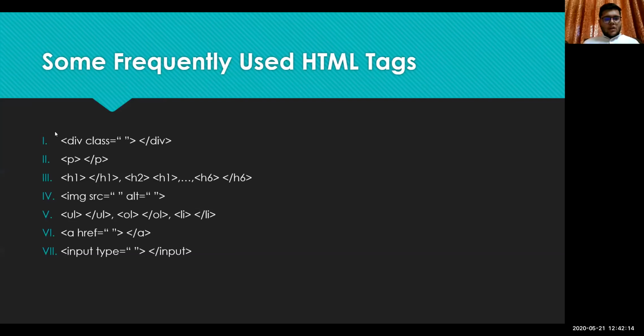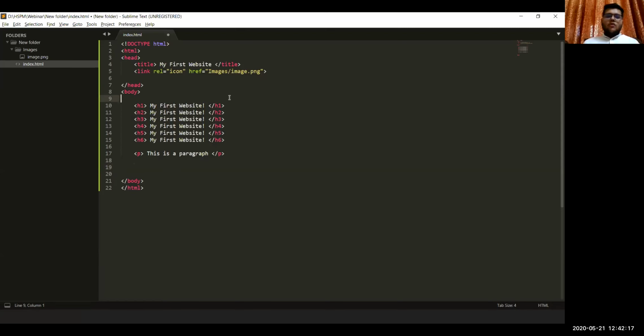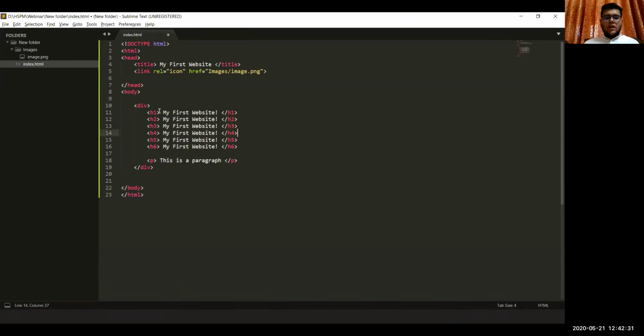We can take up div. What div does is, we can open a div here and close the div here. It will group all the text that we have written into a particular element, that is a div element. Whenever we want this to appear differently on the website, we can address this div instead of addressing these particular elements together.